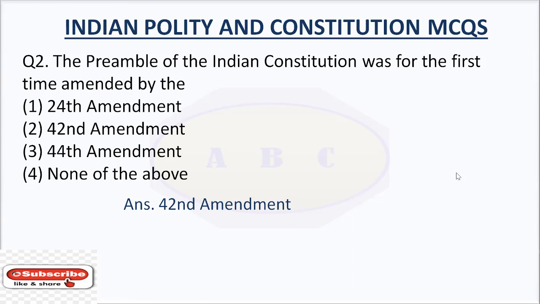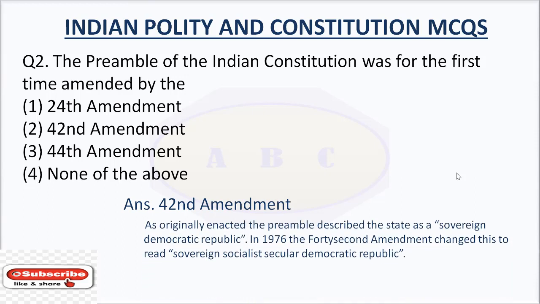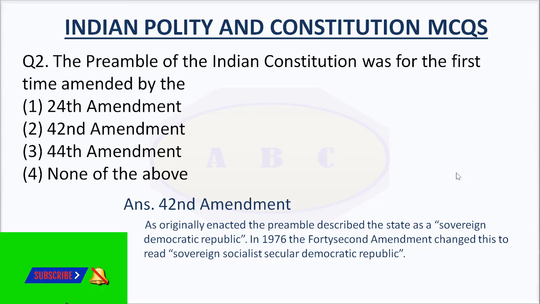The answer is 42nd Amendment. As originally enacted, the preamble described the state as a sovereign democratic republic. In 1976, the 42nd Amendment made it a sovereign socialist secular democratic republic.